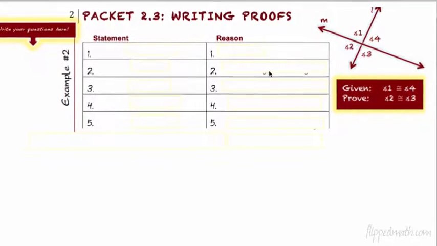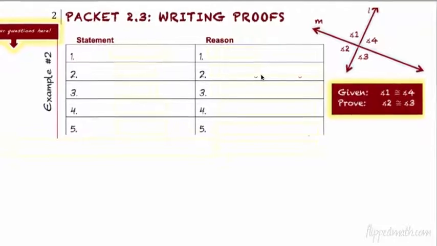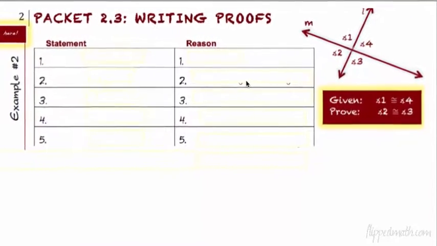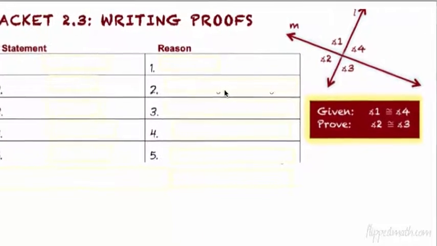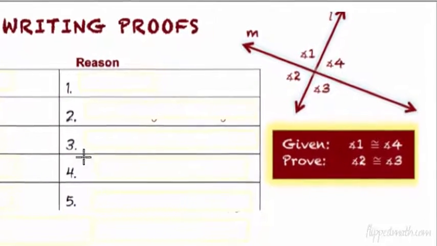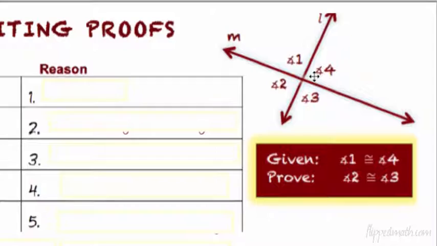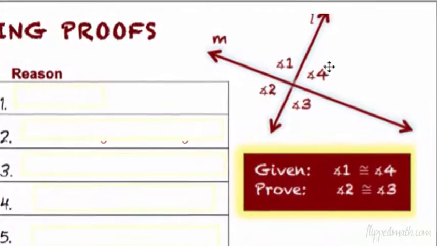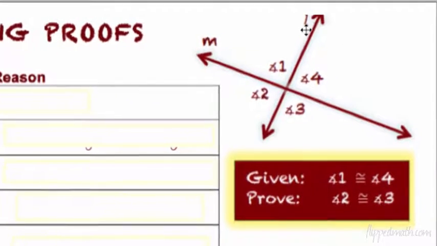Okay, this is the type of proof where you cue the headache to come to your brain, because that's what's going to happen. You have to look at the picture and figure out how to get from A to B. And as we all know, A is the given and B is the proof. All right, so we're going to start off by just taking a look at the picture here. We have 1, 2, 3, 4 angles. We have lines L and M.